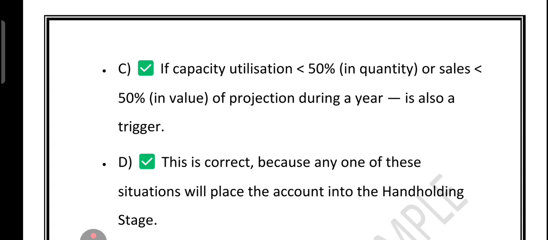I told you that before an MSE becomes sick, RBI has a smart warning system called the handholding stage. This is where the bank steps in to help. It is triggered when the delay in production is larger than 6 months. So I am telling you that the unit started production late by 8 months. Yes, this is a trigger, right? And second, I am telling you that a loss for 2 years in a row, or a cash loss in 1 year beyond the limit.